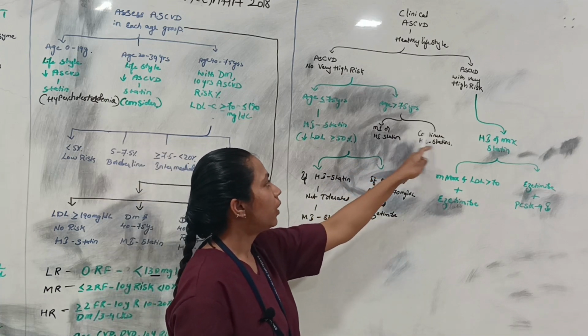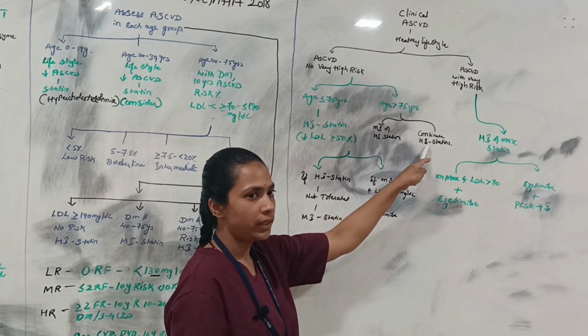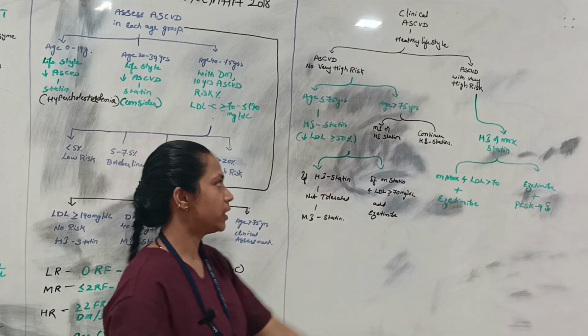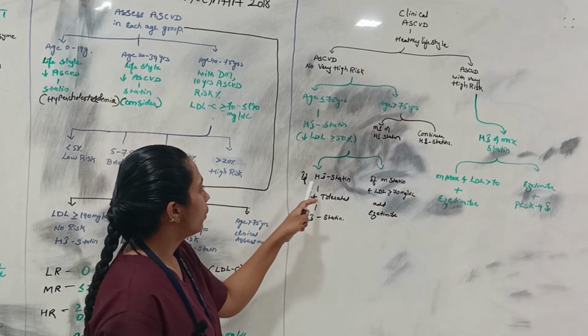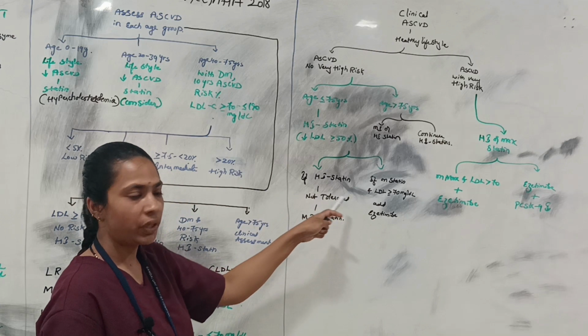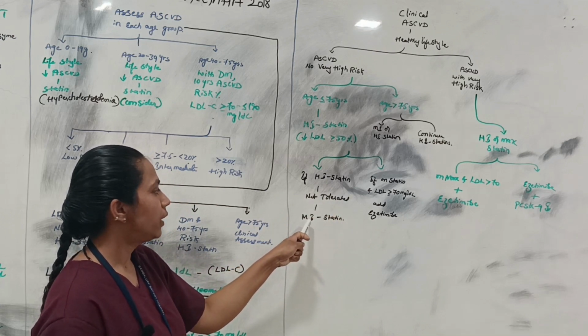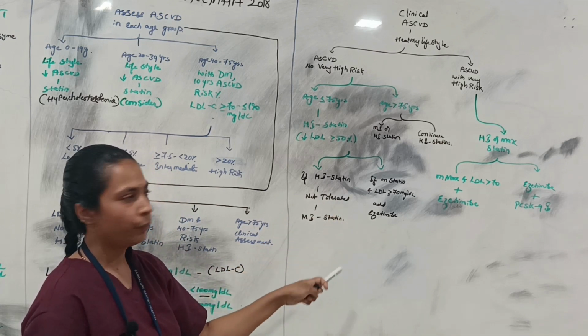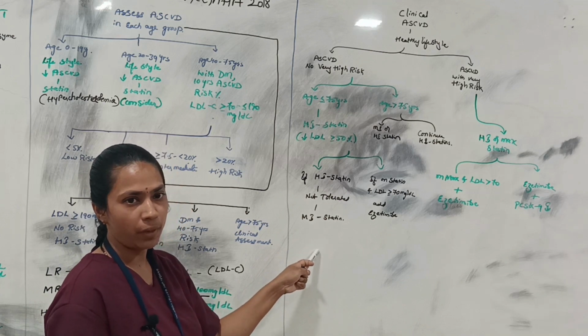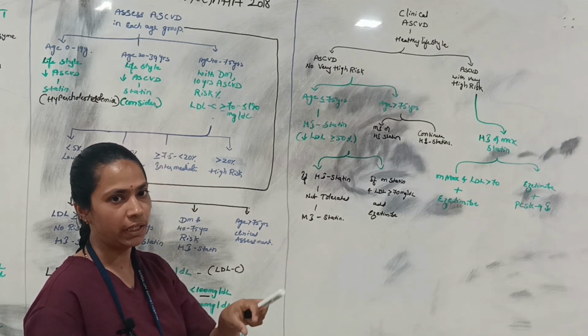And also, if the patient is starting with a high intensity statin, you can continue with the high intensity statins. And if a high intensity statin is given but not tolerated, then you can go with moderate intensity, or else you can add ezetimibe, which is a cholesterol absorption inhibitor.